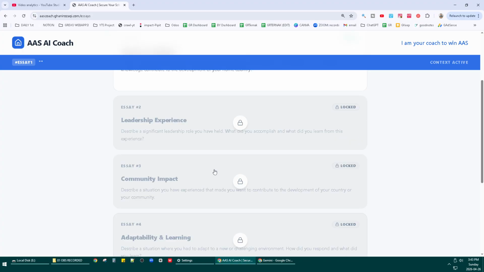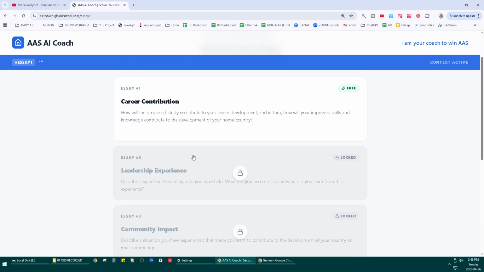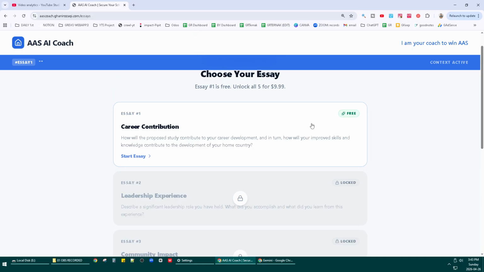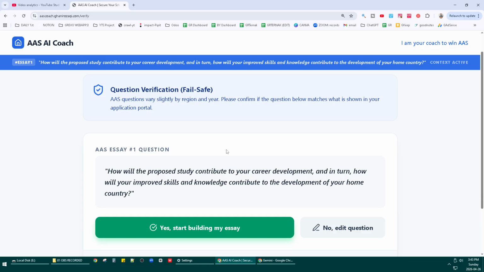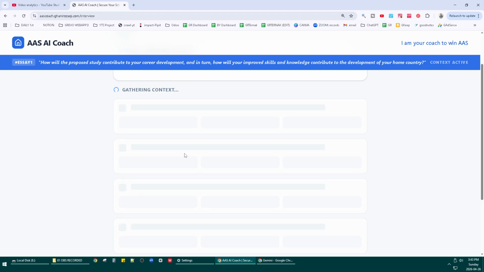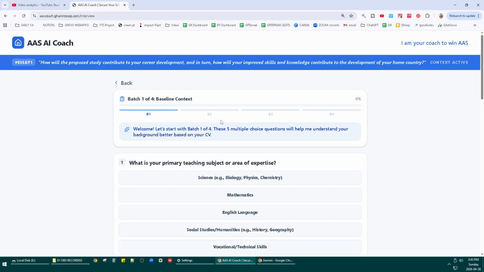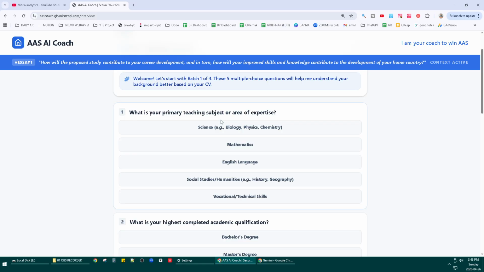And then here you have 5 essays, of which the second, the third and the fourth are paid. You must pay to unlock them. So you just try the first essay. Okay, you try the first one and then click yeah, start building my essay. Right after you click the button I showed you, the AI will ask you more deeply about yourself.